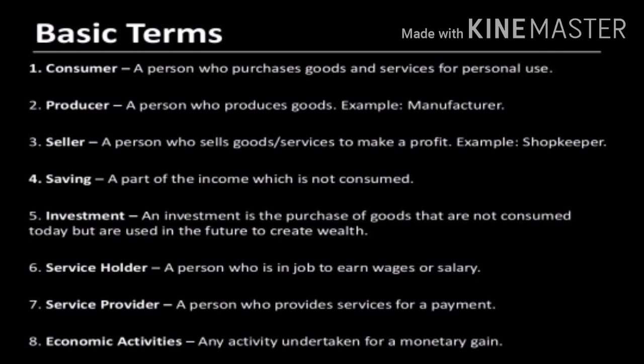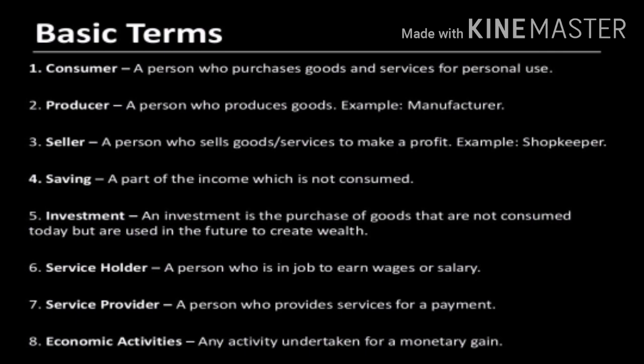Next is seller. A person who sells goods and services to make profit is called a seller. Example, shopkeeper or businessman. So these people sell goods to earn profit. Saving. Saving is the part of income which is not consumed. So when we earn income, either we consume, that is we spend, or we save.